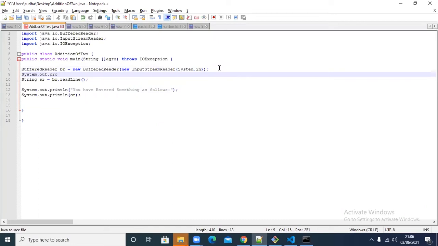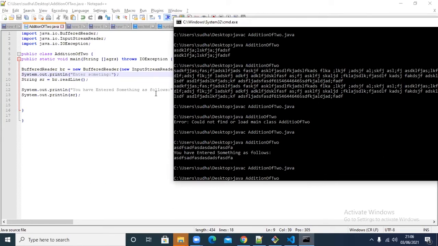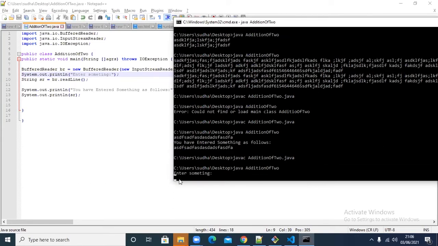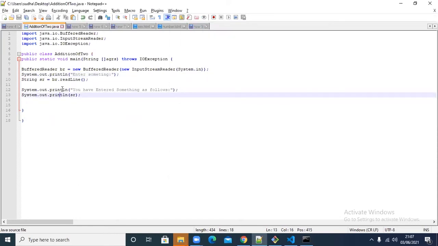I need one more output statement here saying why it is waiting. The user needs to know, right? So "enter something," like that I'll put. Whatever I type will be printed there, so that it will be helpful to the user, to know what the program actually does. I've compiled it, running it again. It will tell you why it is waiting: enter something, it is coming there. I enter something, and you have entered something as follows, right? So that's how you can use this readLine and output.